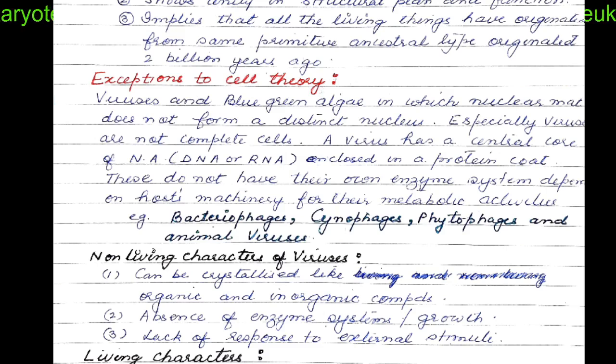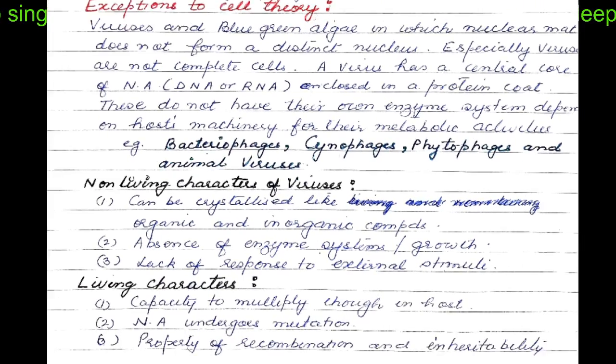For instance, bacteriophages are the viruses which infect bacteria. The cyanophages are the viruses which infect blue-green algae, and the phytophages are the viruses which infect or utilize the plant cell machinery for their living and perpetuation of their species.